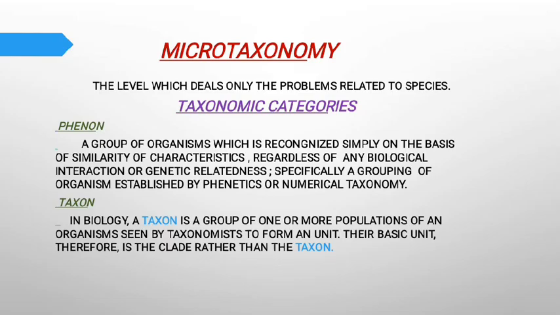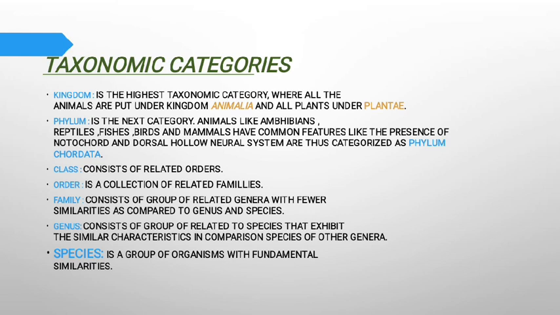Next subtopic is microtaxonomy. Microtaxonomy is the level which deals only with the problems related to species. Taxonomic categories, in which I will explain the point phenon. Phenon is a group of organisms which is recognized simply on the basis of similarity of characteristics. Next point is taxon. Taxon is a group of one or more populations of an organism seen by the taxonomist to form a unit. Kingdom, phylum, class, order, family, genus, species are the taxa.